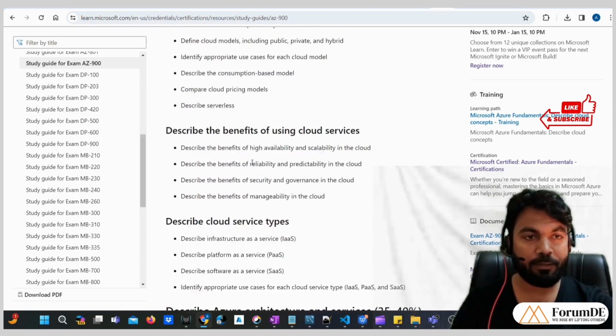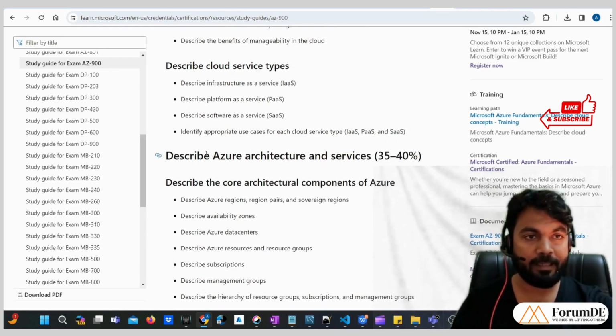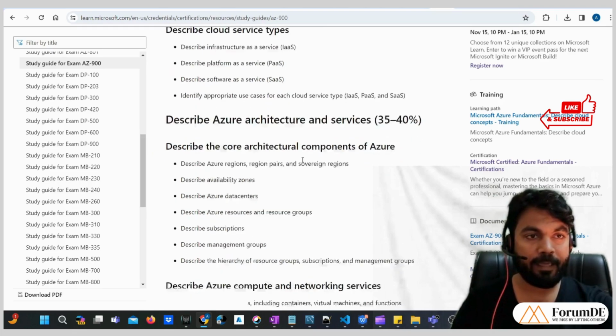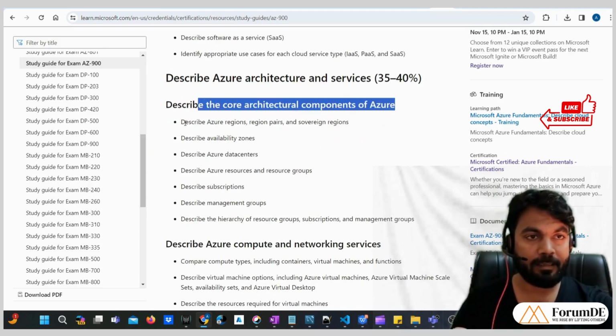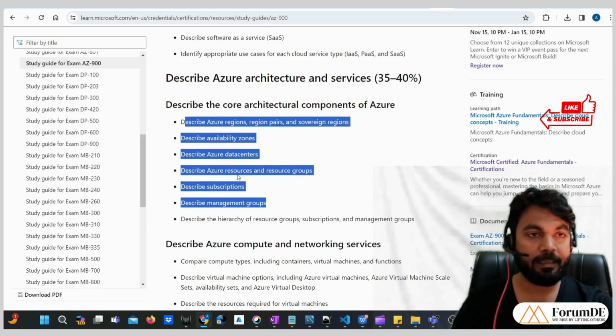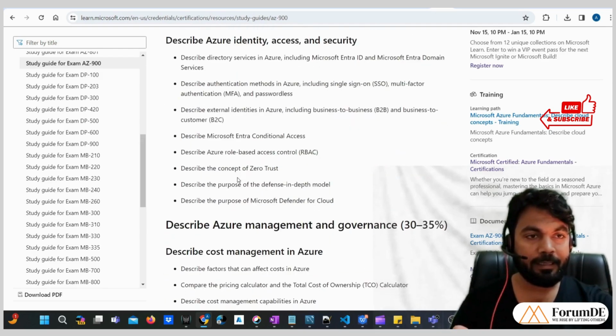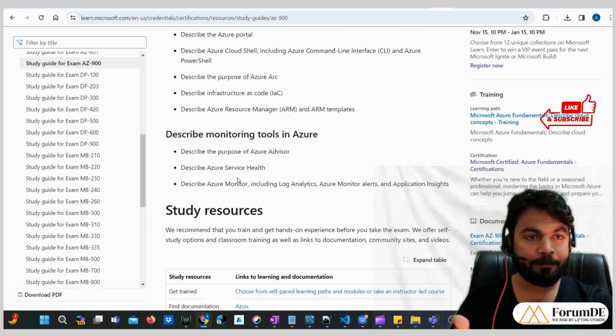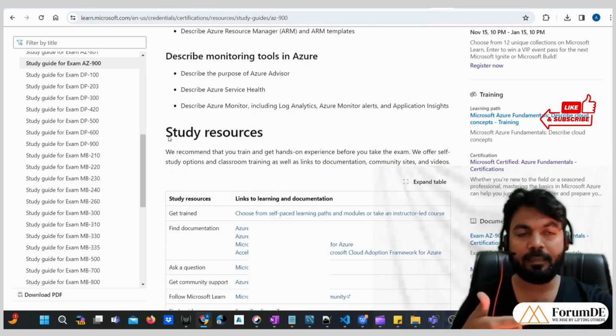So all those subtopics are present here. This is another topic, and these are other subtopics that you need to cover.